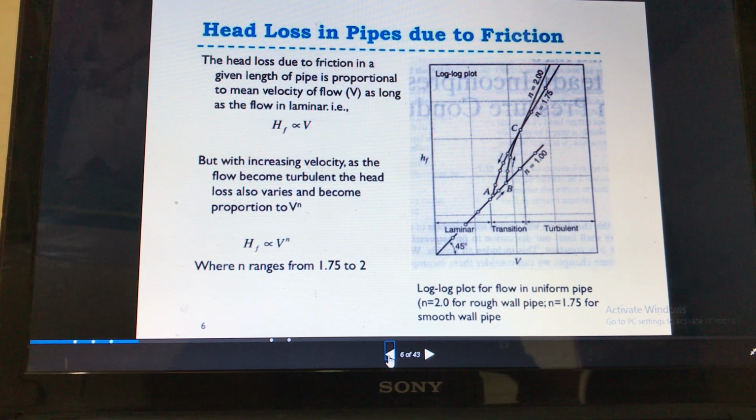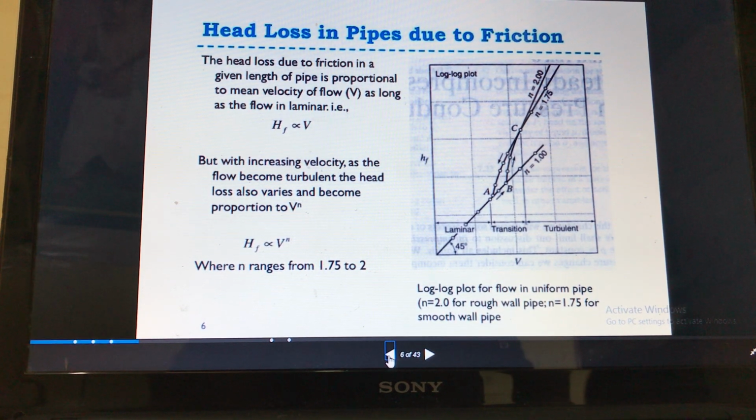Then we studied how to distinguish between laminar and turbulent flow, which is based on the mean velocity as well as the Reynolds number. If it is less than 2000, then we consider it as a laminar flow, and if it is greater than 4000, then we consider it as a turbulent flow.